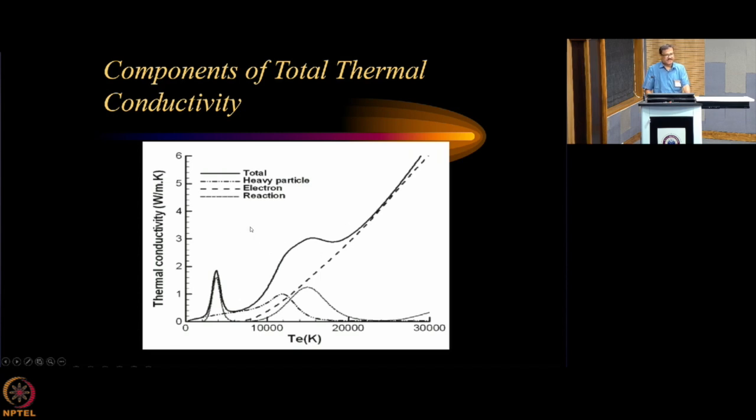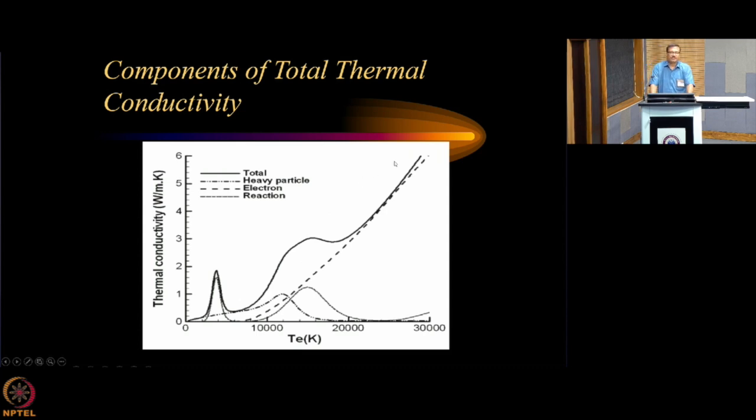So these are partially ionized gases, and the majority of the gas is not ionized. So neutrals play an important role, and this conductivity includes the neutrals and the ions. This dotted one is the electron one. This hump is for first ionization, and this is for dissociation. So all of this gets clubbed together, and you get a total thermal conductivity of this type.